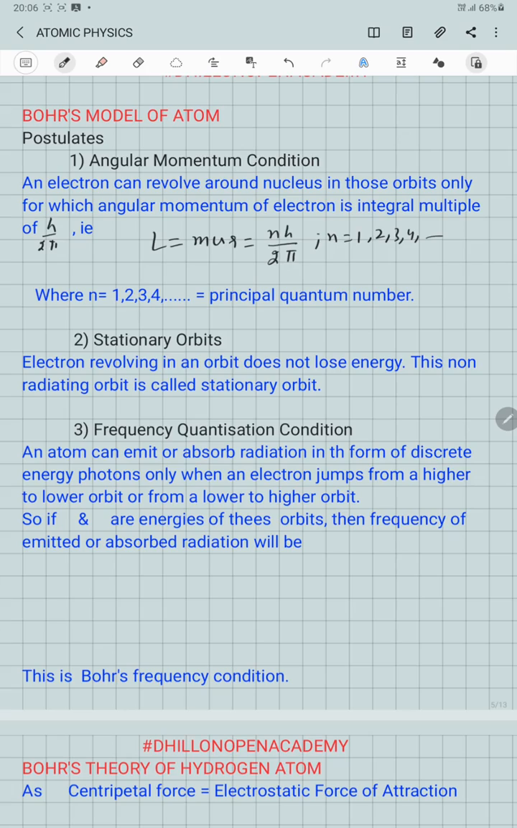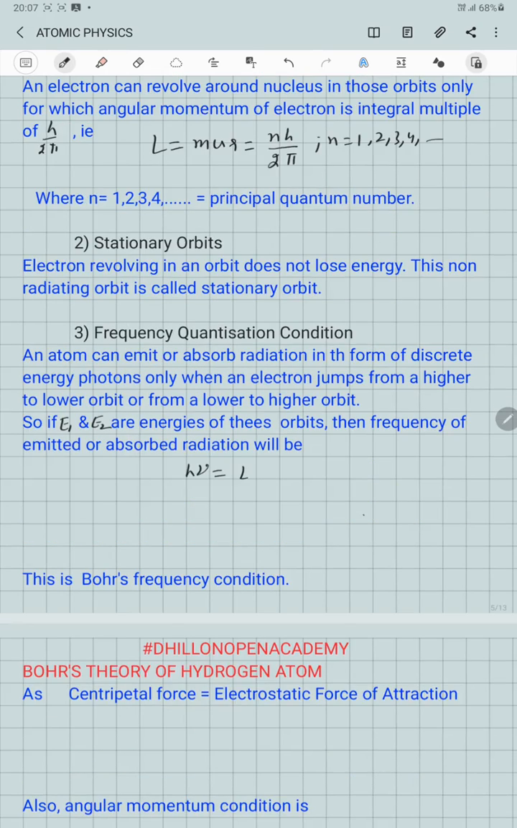will also contain radiations which have discrete frequencies. This means that if E1 and E2 are the energies of these orbits, then for the frequency emitted or absorbed by radiation, h nu equals E2 minus E1, and the frequency will be E2 minus E1 divided by h, Planck's constant. This is Bohr's frequency quantization condition.